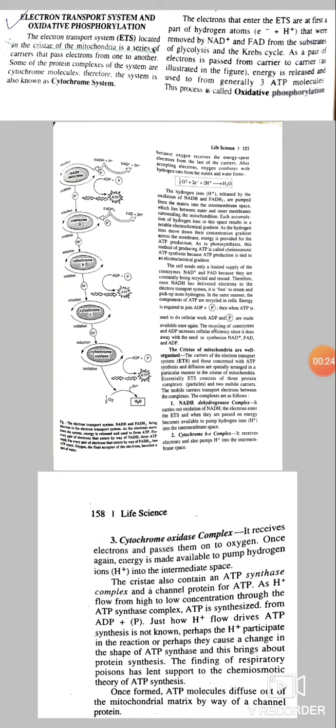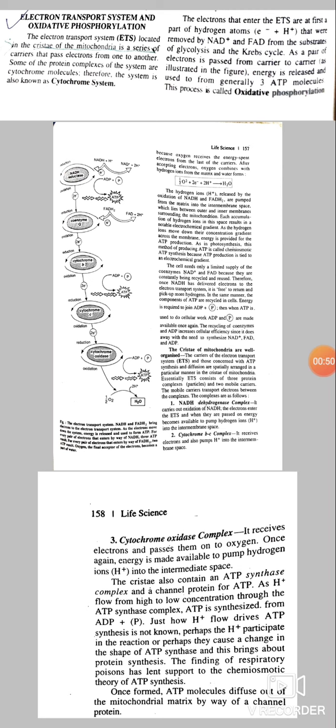The electron transport system, located in the cristae of the mitochondria, is a series of carriers that pass electrons from one to another. Some of the protein complexes of the system are cytochrome molecules.